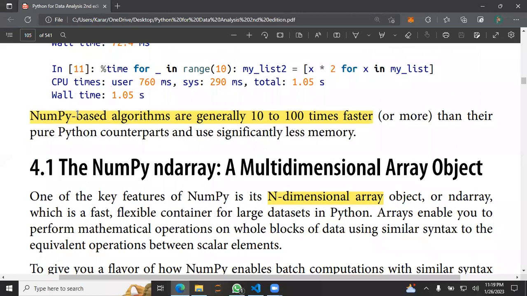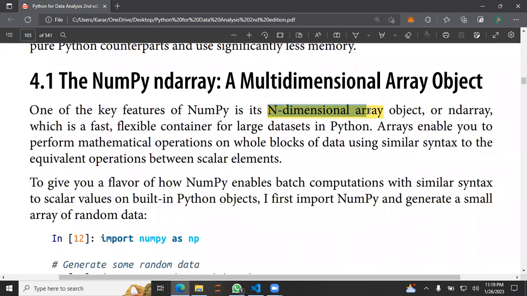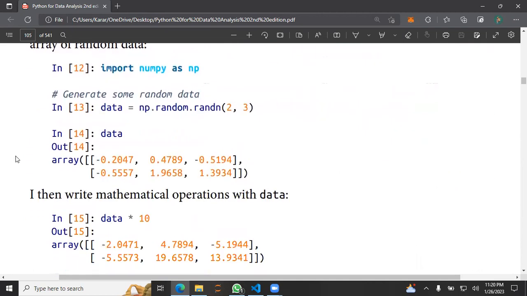Let's jump to this algorithm. Oh yeah, that's a good point. NumPy based algorithms are generally 10 to 100 times faster than pure Python counterparts and use significantly less memory. So NumPy operations or calculations are 10 to 100 times faster. And then again, n-dimensional arrays, we can store an array inside an array, and then again inside and inside and inside. That's what makes it n-dimensional.